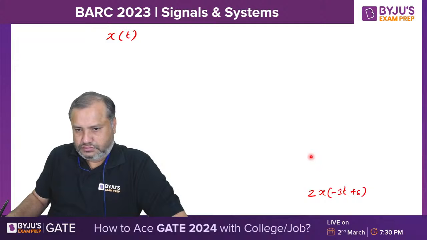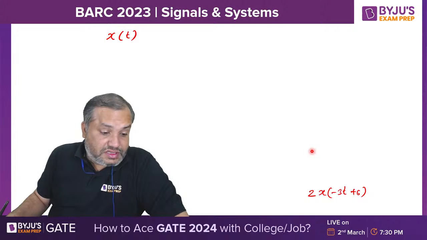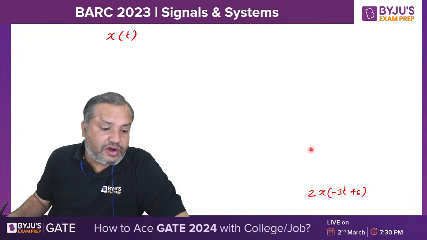Deepu, odd into even is odd function, beta.